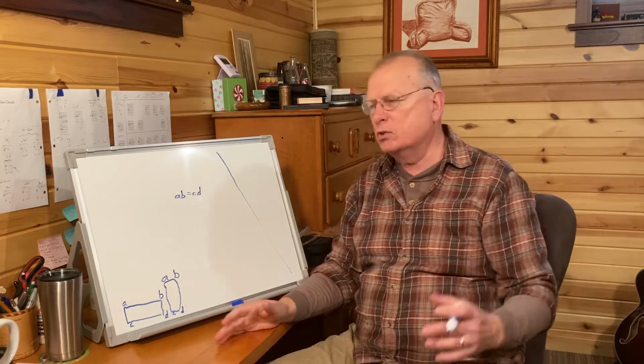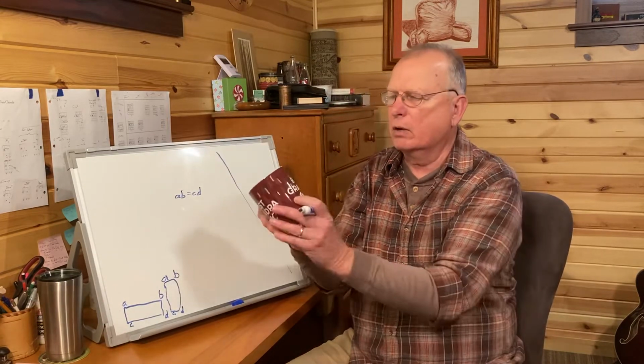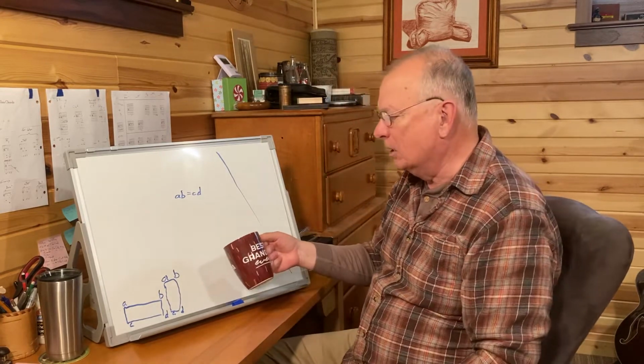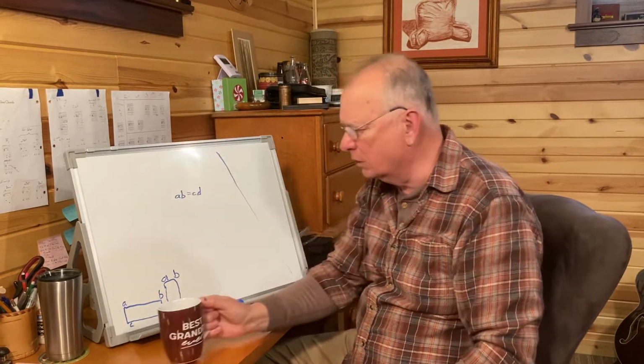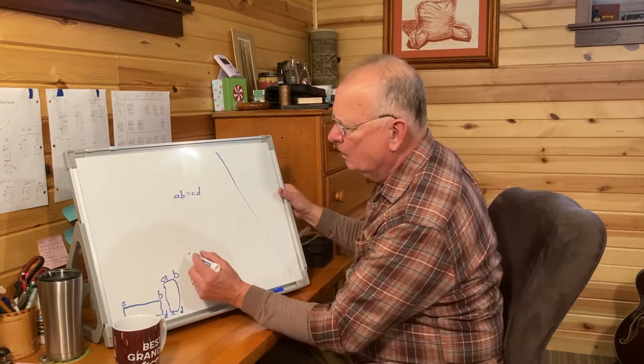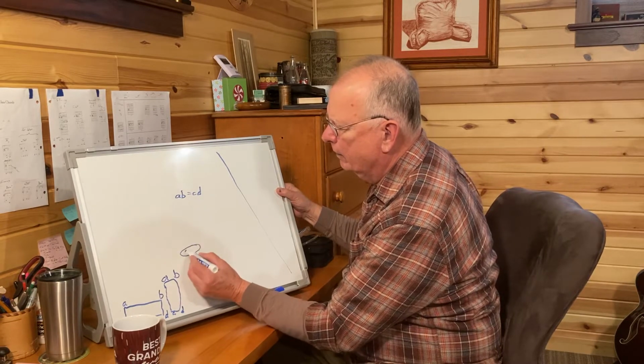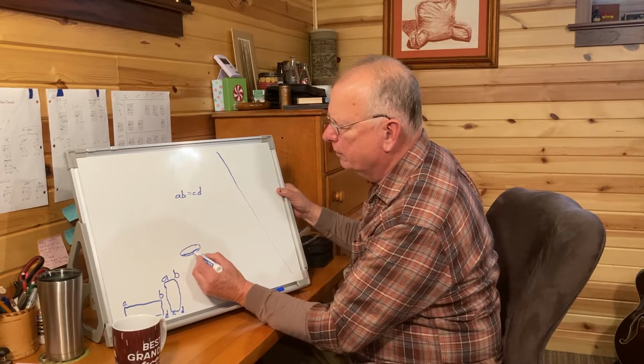There are other shapes in geometry, and I'm going to use my best grandpa ever mug here that one of my grandsons gave me. And by the way, I am the best grandpa ever. Circles, right? Everybody knows circles. So we draw a circle up here. It looks like an oval. We'll put some coffee in it.